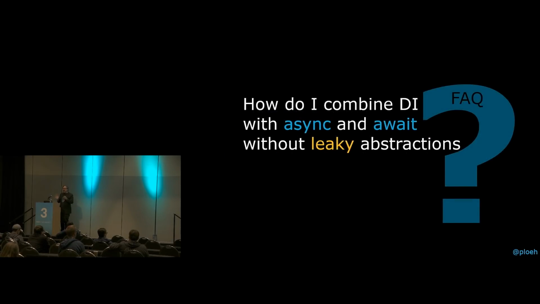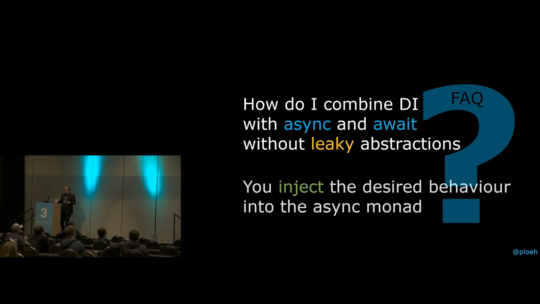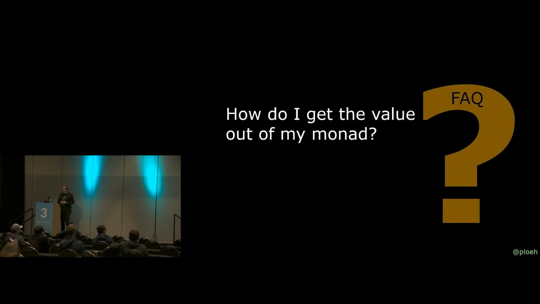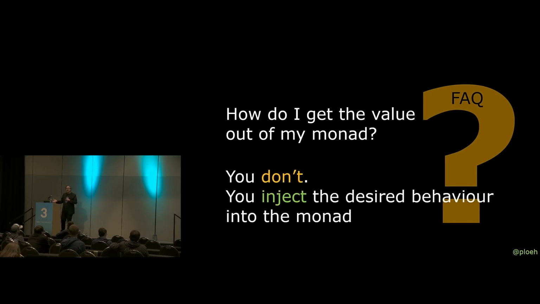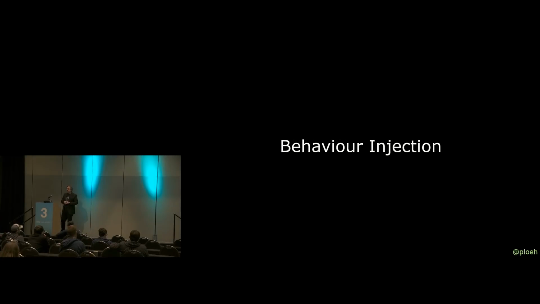So how do I combine dependency injection with async and await without leaky abstractions? Well, you inject the desired behavior into the async monad, which is exactly what I did. I injected that synchronous decision logic into the overall asynchronous context, and everyone is happy. It's a win-win. And we should have known this already 20 minutes ago, because how do you get the value out of a monad? Well, you don't. You inject the desired behavior into the monad. So behavior injection, not dependency injection.